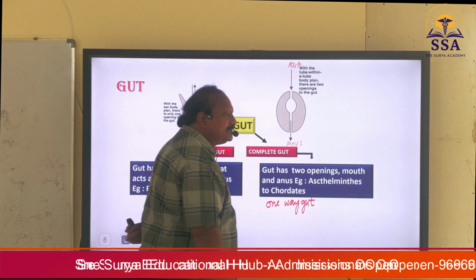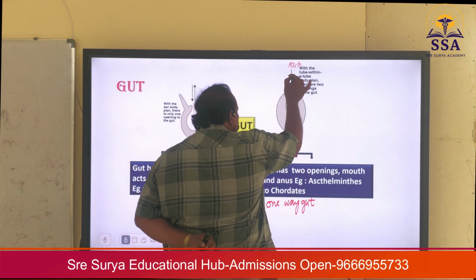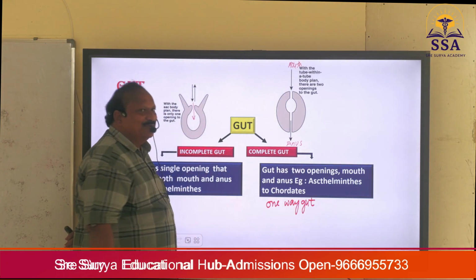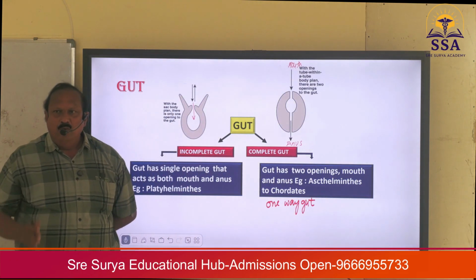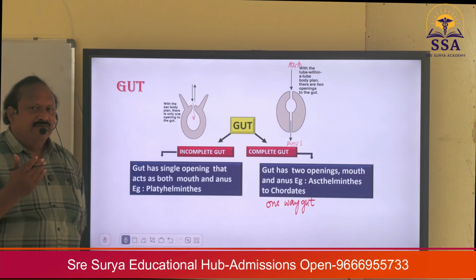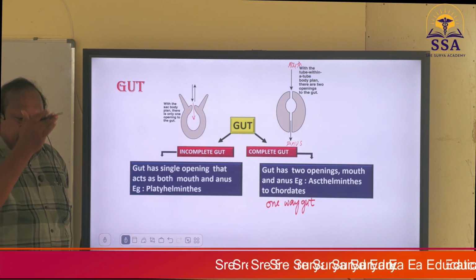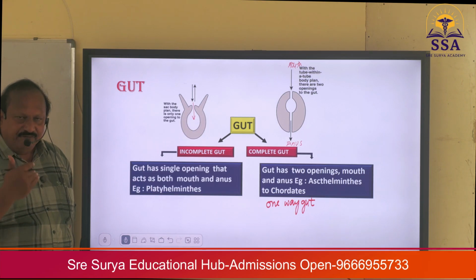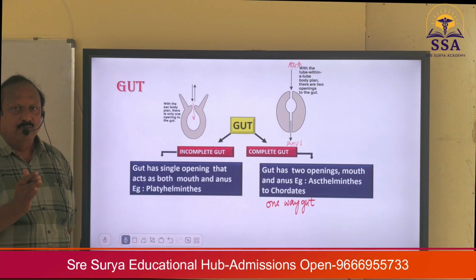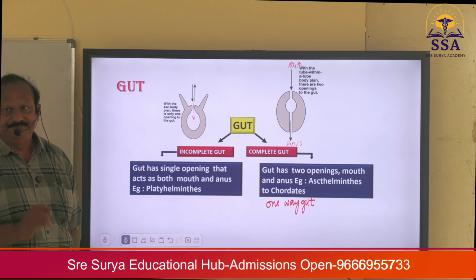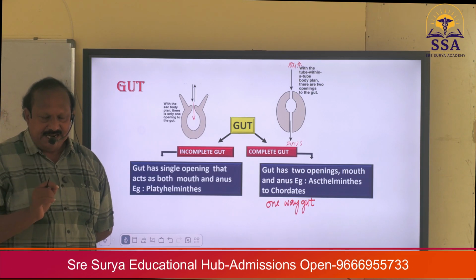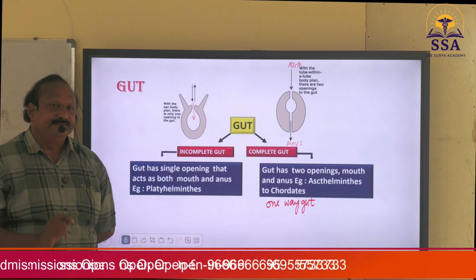One-way gut means food enters through one opening and fecal matter goes out through another opening. Such a gut is called one-way gut. Okay. One-way gut starts first in Aschelminthes.